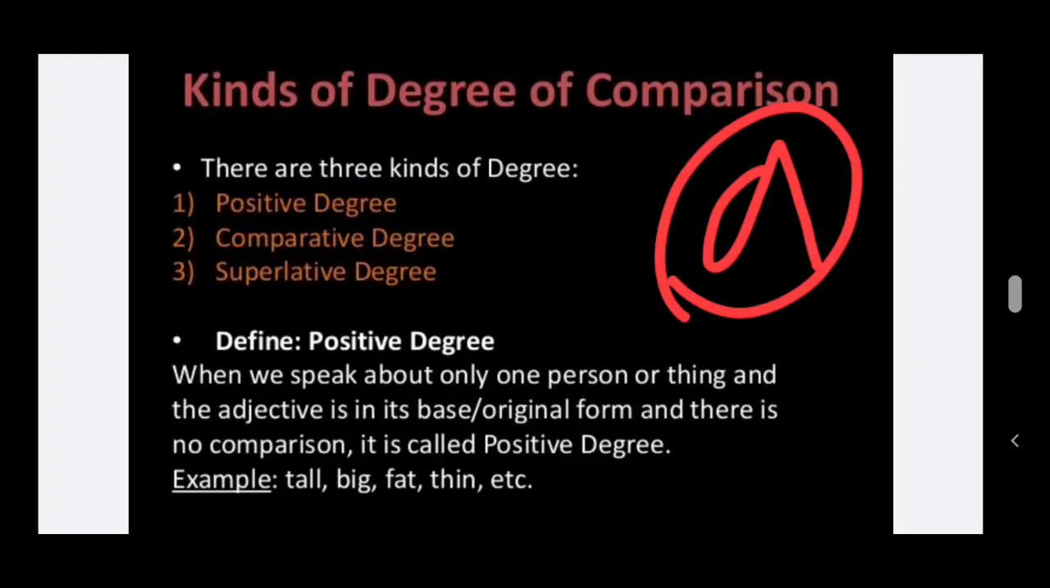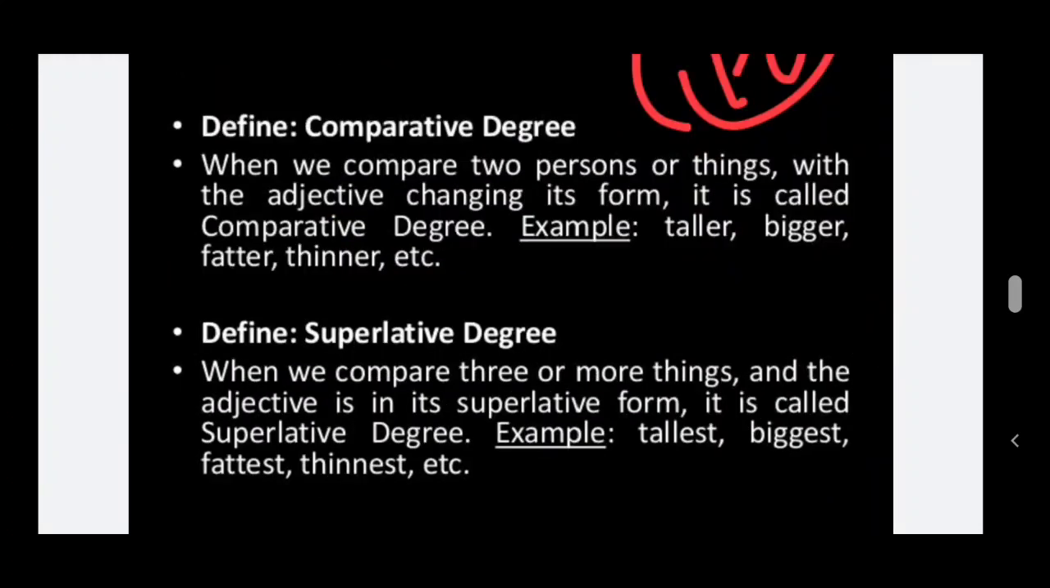So positive degree will not compare with any person. It speaks about only one person or thing and the adjective will be in the base original form without any comparison. Then it is known as positive degree, children. Here, what is meant by comparative degree? When we compare two persons or things, the adjective changes its form, and it is called comparative degree. For example, taller, bigger, fatter, thinner, etc. So these are known as comparative degree.